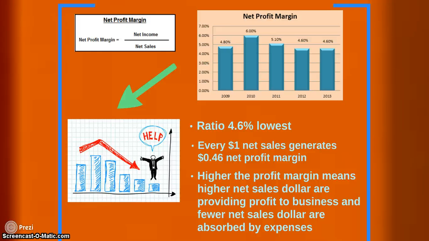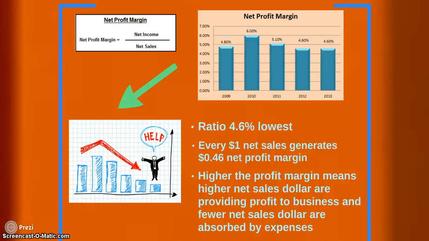Every $1 of net sales generates 0.046 in net profit. The higher the profit margin, the more net sales dollars are providing profit to the business, and the fewer net sales dollars are absorbed by expenses. But in this case, more net sales dollars are absorbed by expenses. So this may not be a good investment choice if you're basing on this.